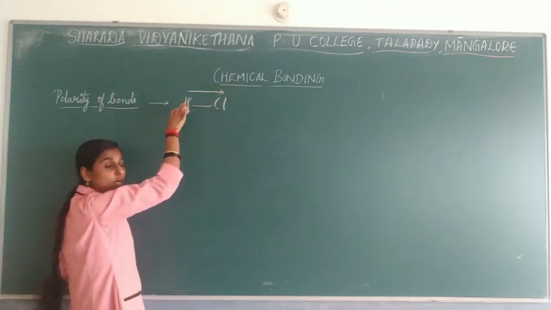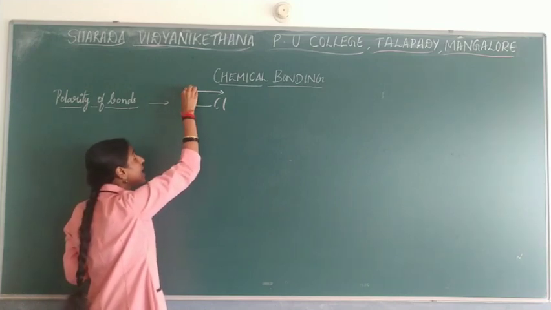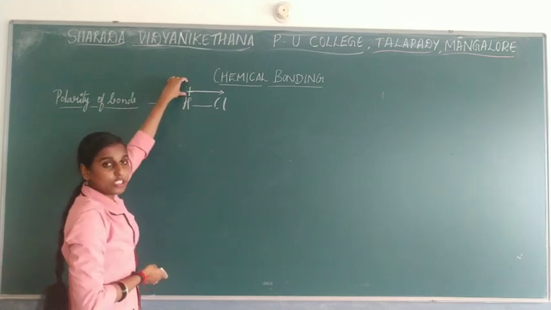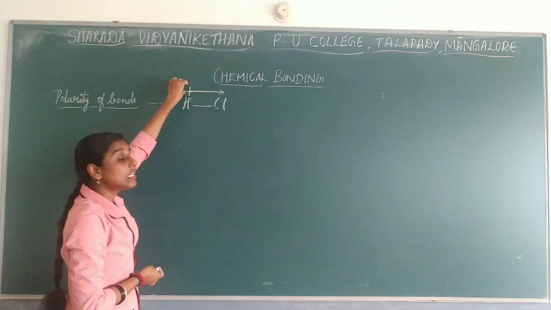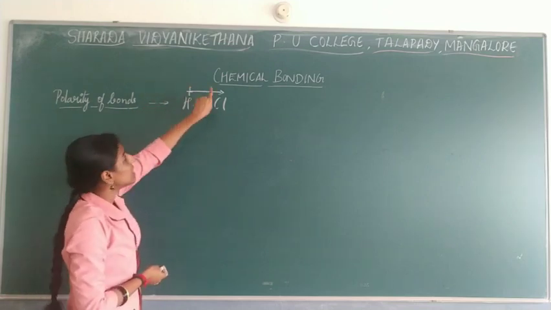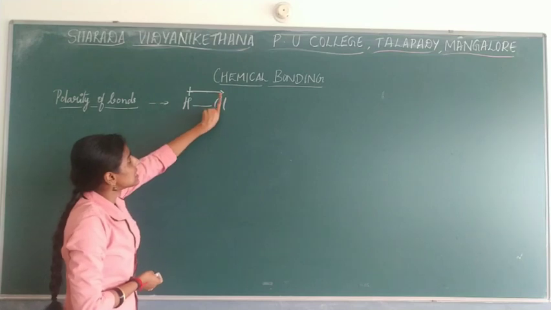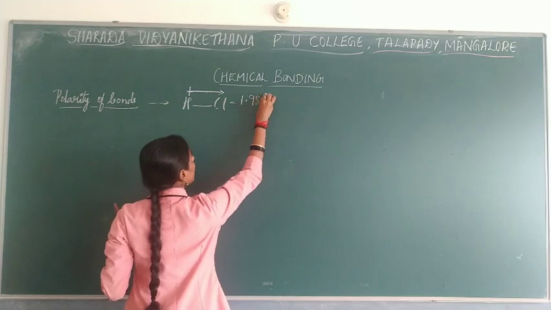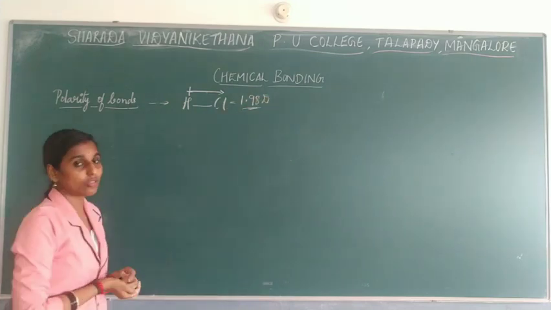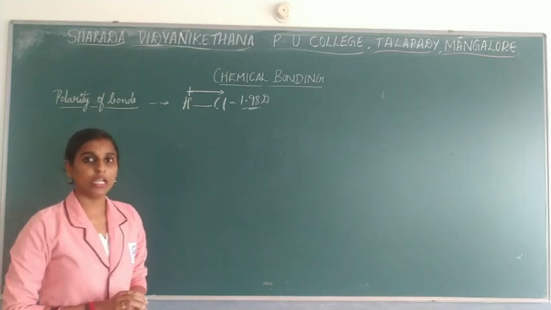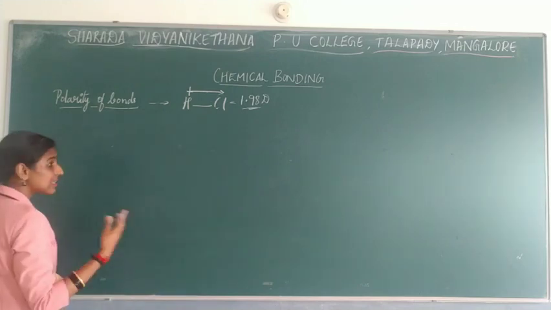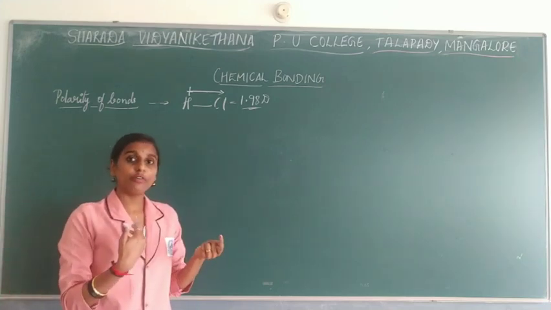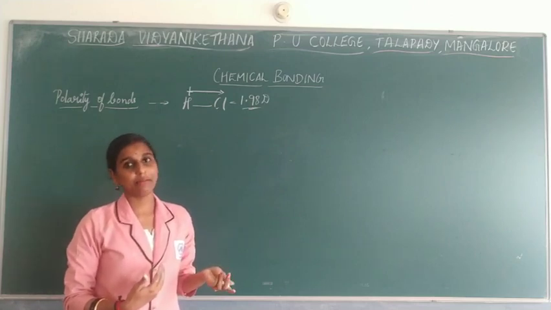The atom that gets the partial positive charge needs the plus sign written above it. So above that atom you write the positive charge, and the arrow mark represents the more electronegative atom. This will have around 1.98 Debye, which is the dipole moment of hydrochloric acid. We will go with some examples, and these examples are important, as they will be asked for 2 or 3 marks, and reasoning-type questions can also be asked.